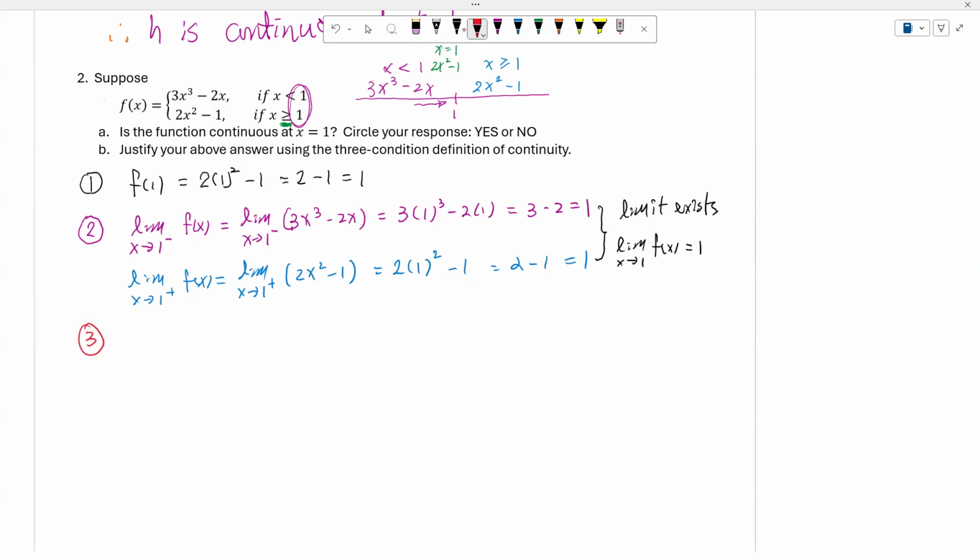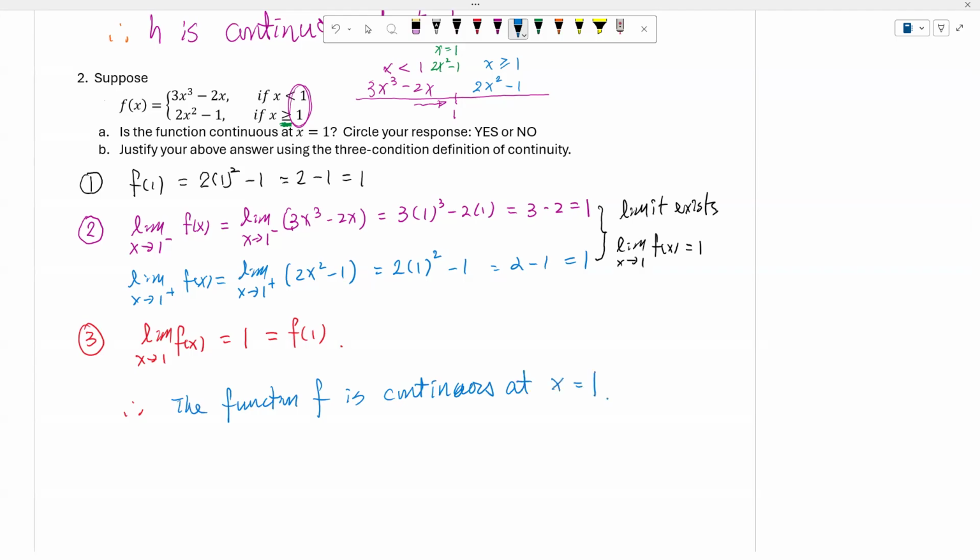Then now show the third condition. The limit as x approaches 1 of f of x equals 1, which equals f of 1. Okay. So based on these three conditions, we can say that the function f is continuous at x equal to 1.